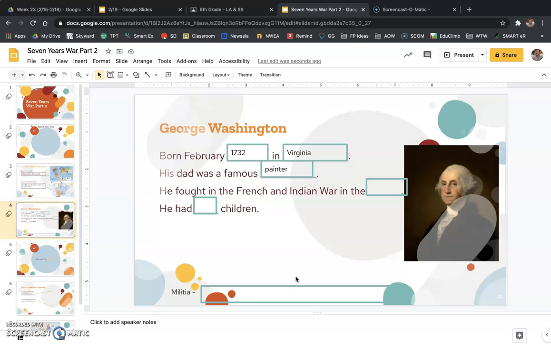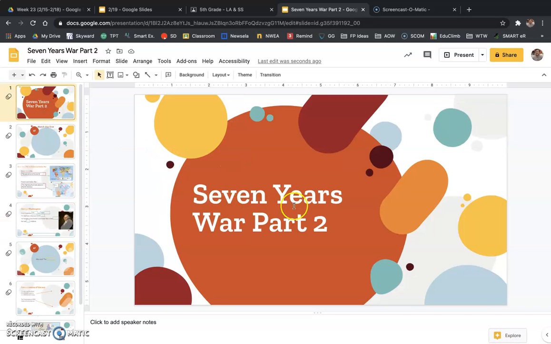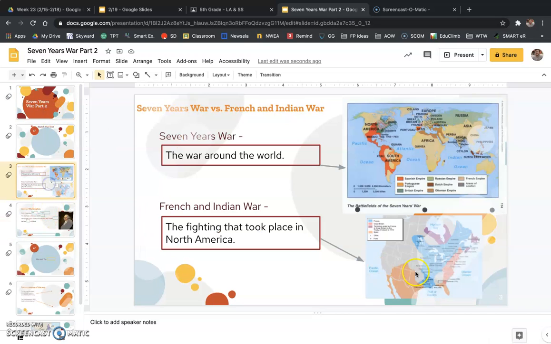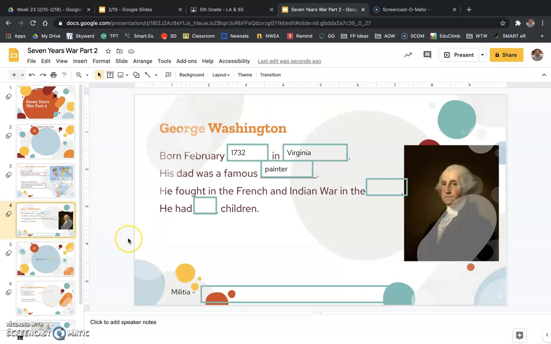He fought in this war. The reason we're talking about him today is not just for fun, but because this war we're talking about, the 7 Years' War, the French and Indian War, the part here in North America, he fought in it. There's some legend, and we don't know if it's 100% true, that in the very first battle of the French and Indian War, he shot the first shot. We don't know if that's true.